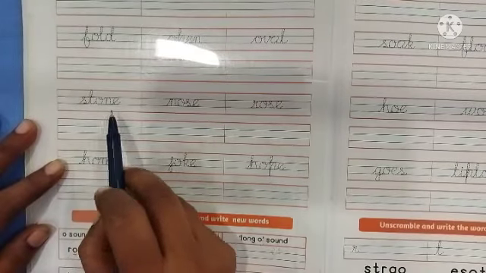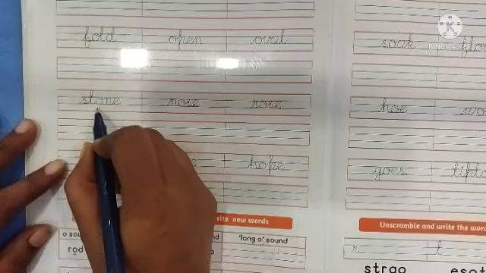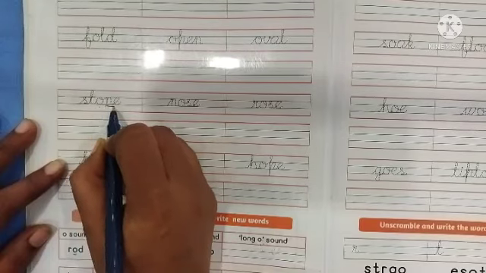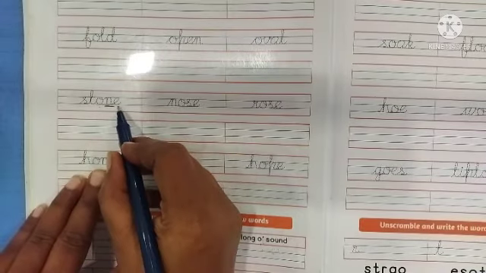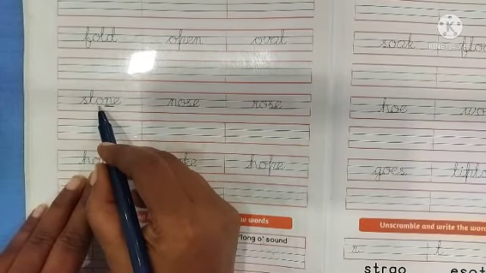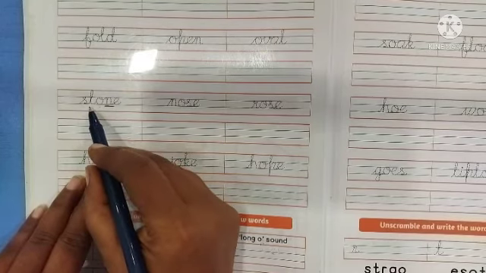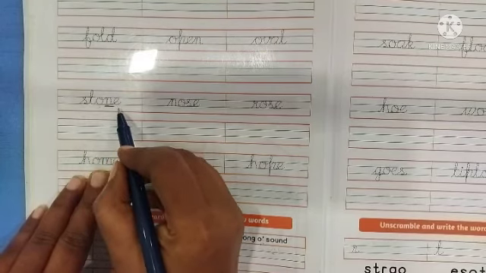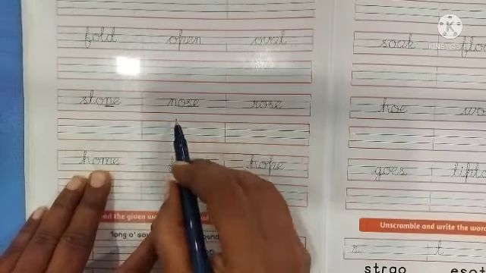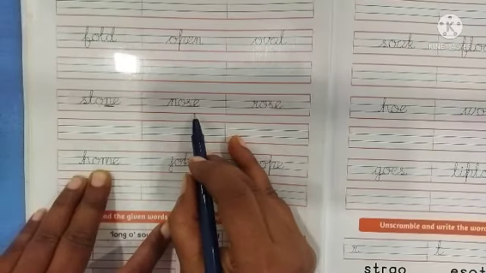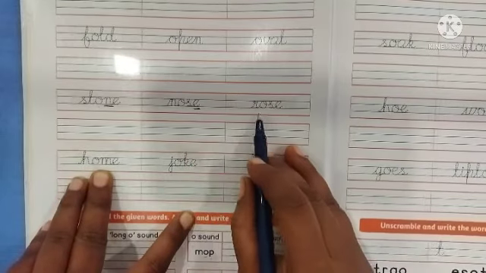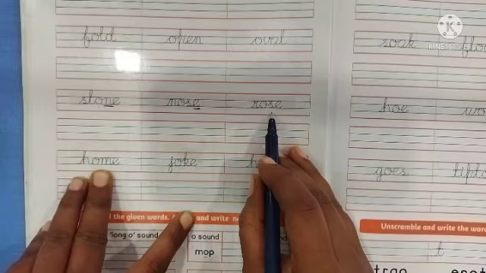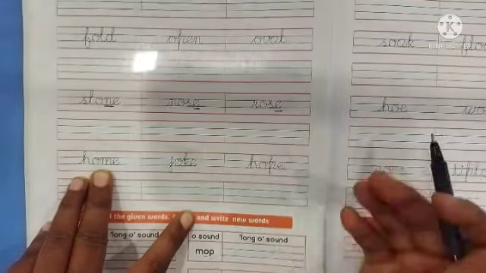Stone, stone. We have O and E on either side of a consonant here. Letter E becomes silent and letter O takes its name as its sound, that is stone. We don't listen to the sound of E here. Nose, nose. Here also letter E becomes silent. Rose, rose. E is silent here.